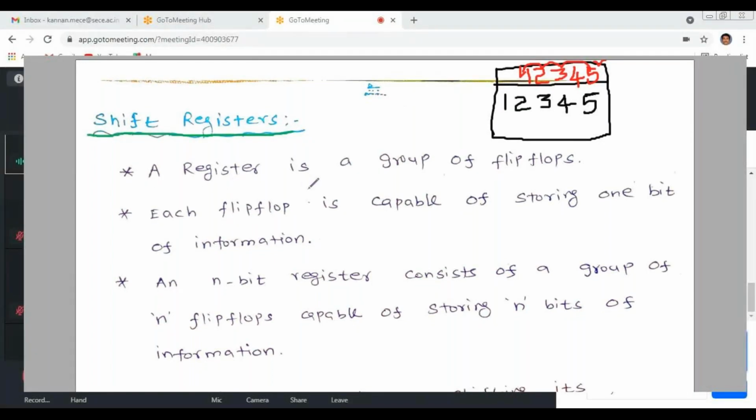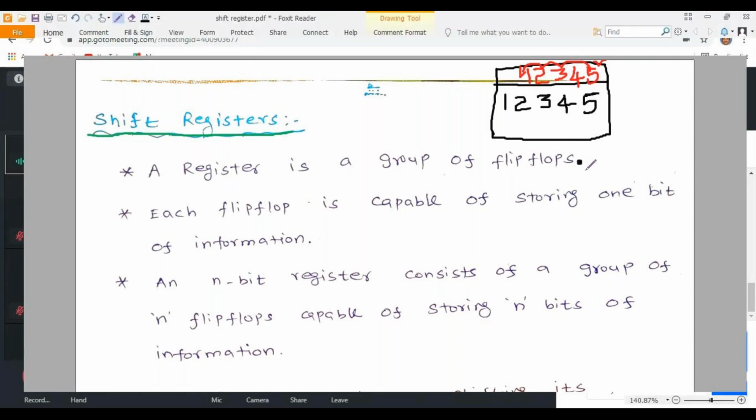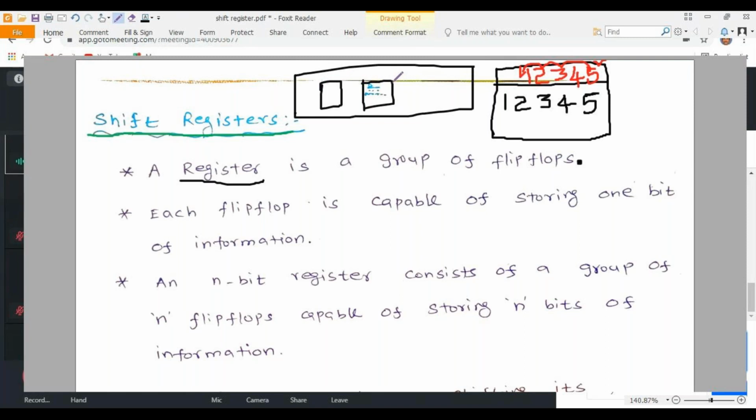A register is a group of flip flops. First, we are going to see what a register is. Register is nothing but a group of flip flops. Consider this is my first flip flop, this is my second flip flop, and this is my third flip flop. I'm interconnecting all three flip flops. This interconnected unit is called the register.